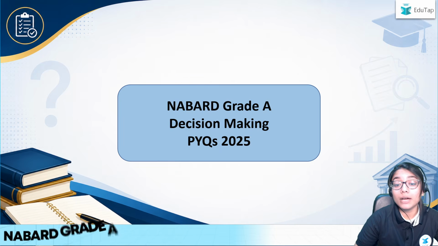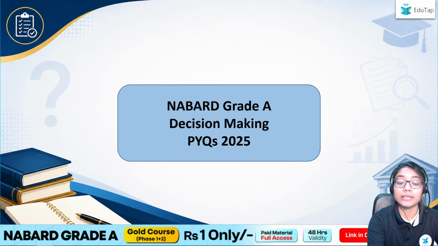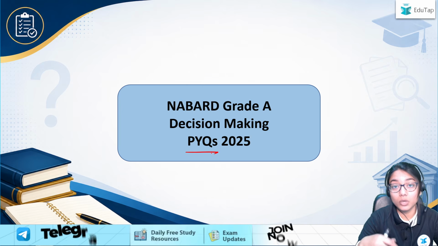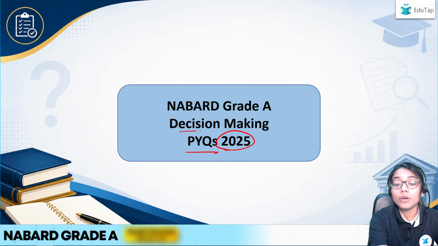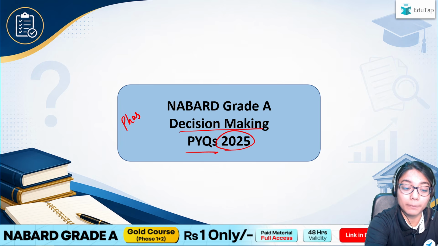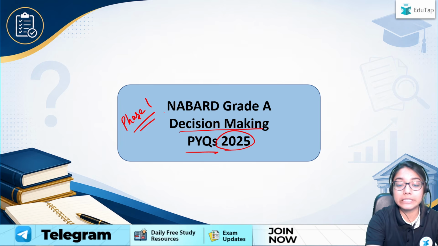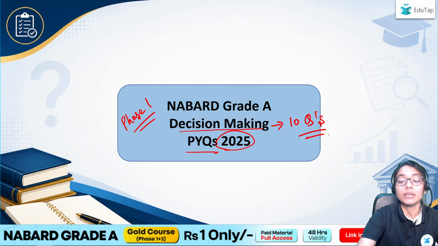To all the NABARD Grade A aspirants out there, today in this video we are going to be discussing the PYQs, which is the previous year questions from 2025. From what topic? From the subject of decision making. So basically, in your phase 1 paper, decision making is a component, right? And from decision making, how many questions do we get? We get 10 questions, right?